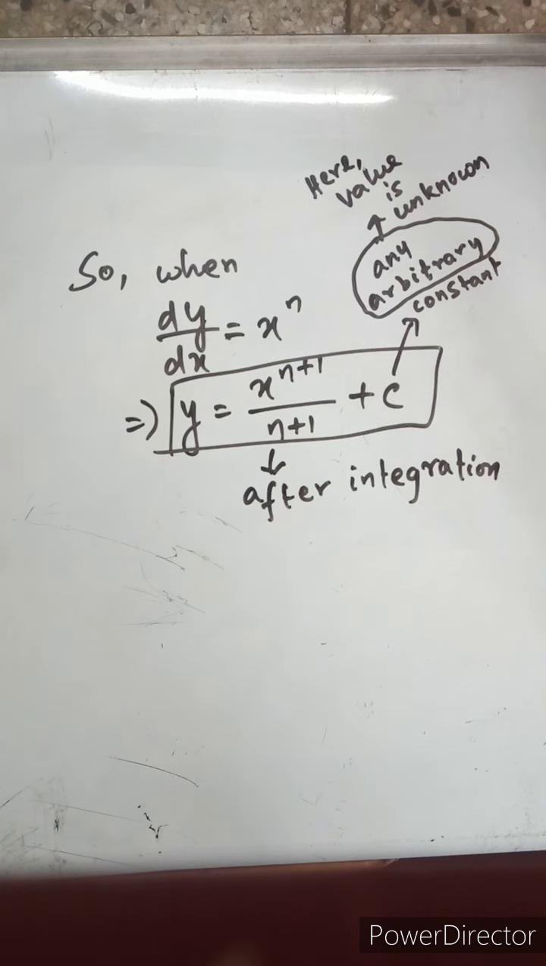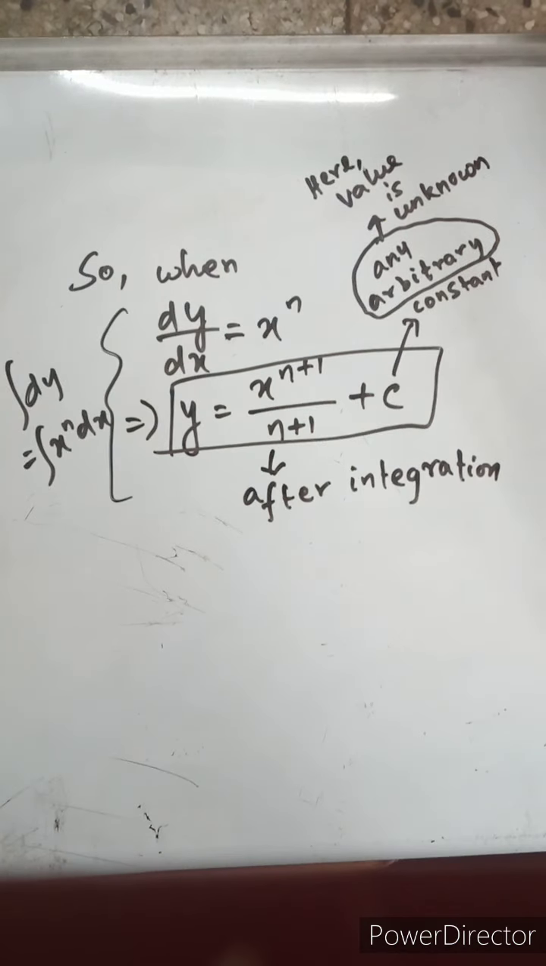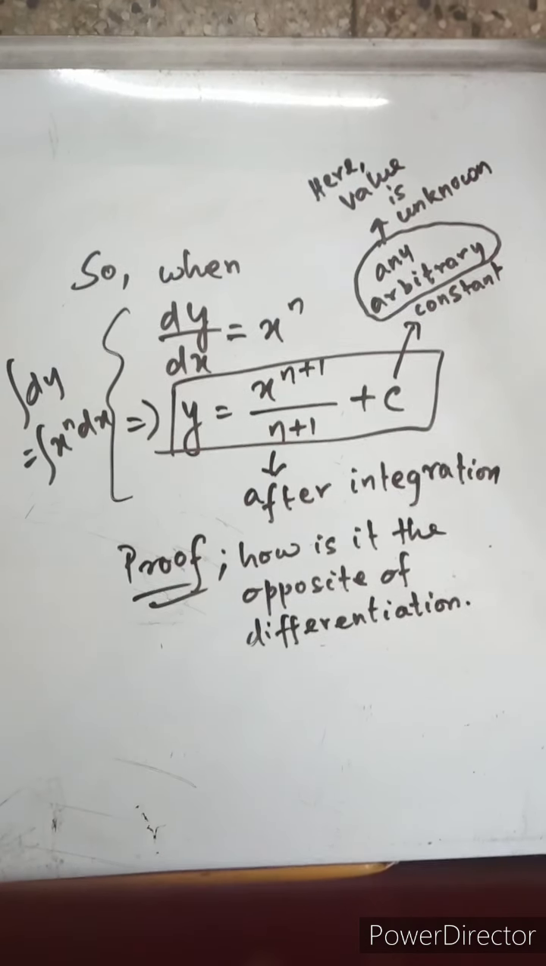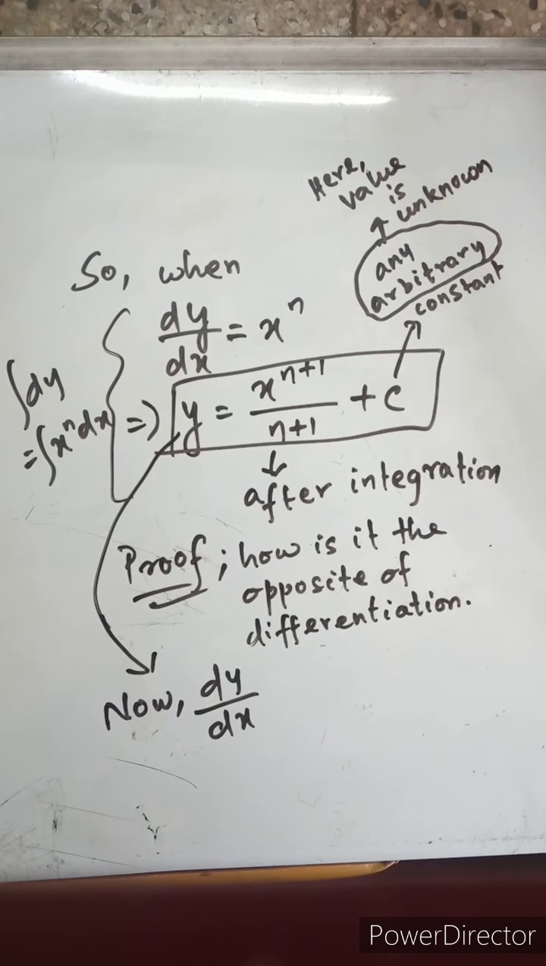Any arbitrary constant means its value here is unknown, though we can know its value, mathematically we'll be seeing that. So integration of dy is equal to integration of x to the power n dx. That is how we obtained it, isn't it? That is what you saw just now. Now I'll prove it to you how it is the opposite of differentiation. Let's do it, just to know.